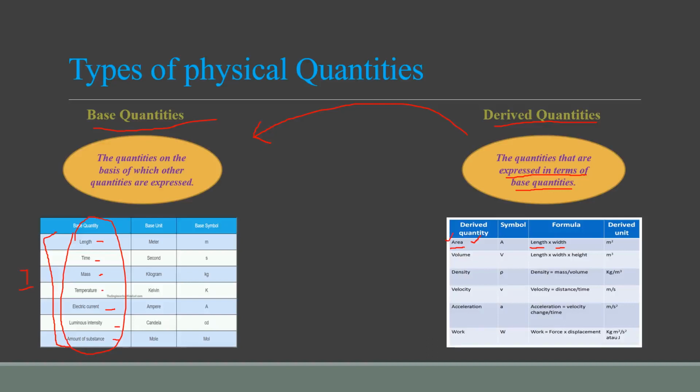If you talk about velocity, here you can see velocity is equal to distance divided by time. So here you can see distance is a length, time is a base quantity. Distance is a length, so length is also a base quantity. By dividing two base quantities, you people will be able to get velocity, and that is why it's called a derived quantity. That is why in this definition you people can see that quantities that are expressed in terms of base quantities, means base quantities form derived quantities.